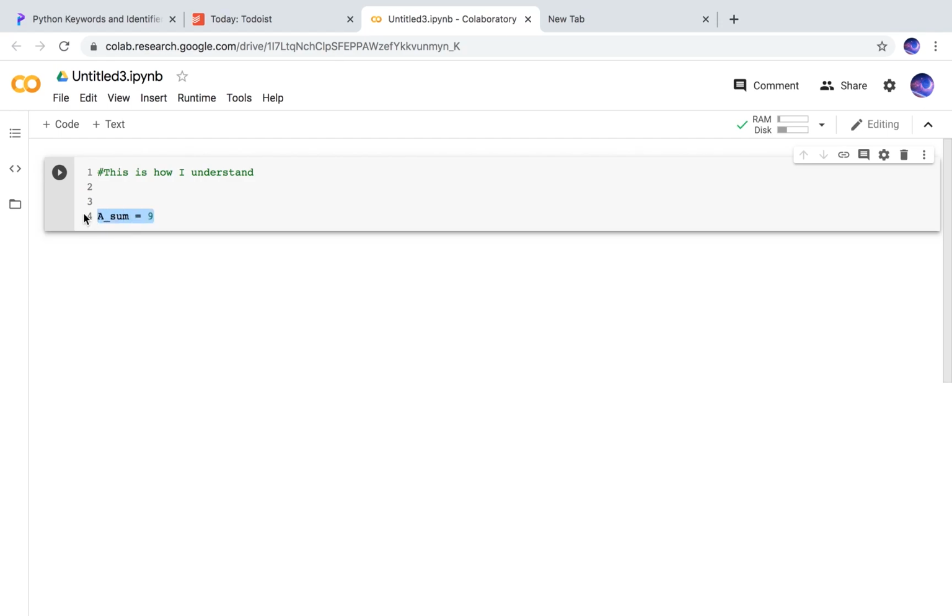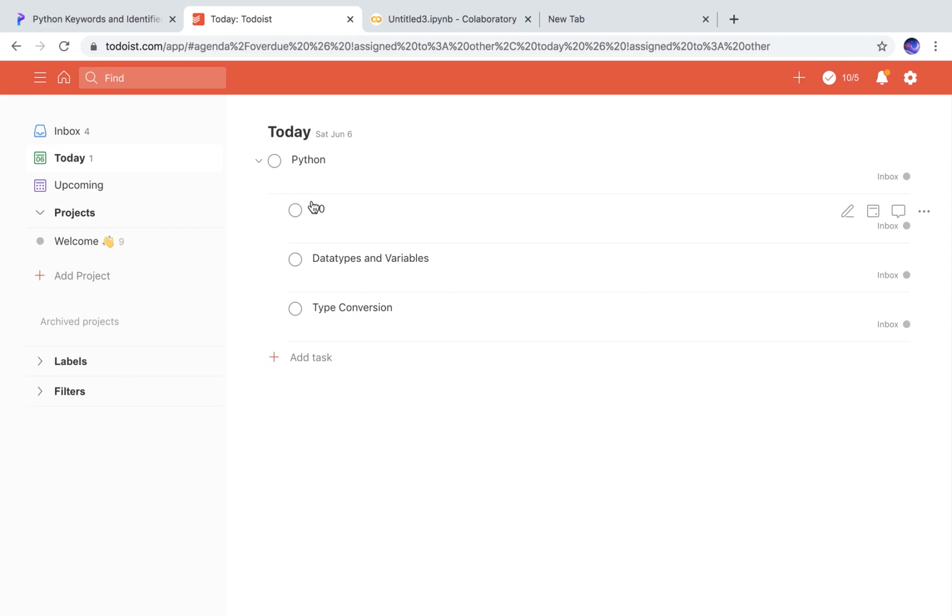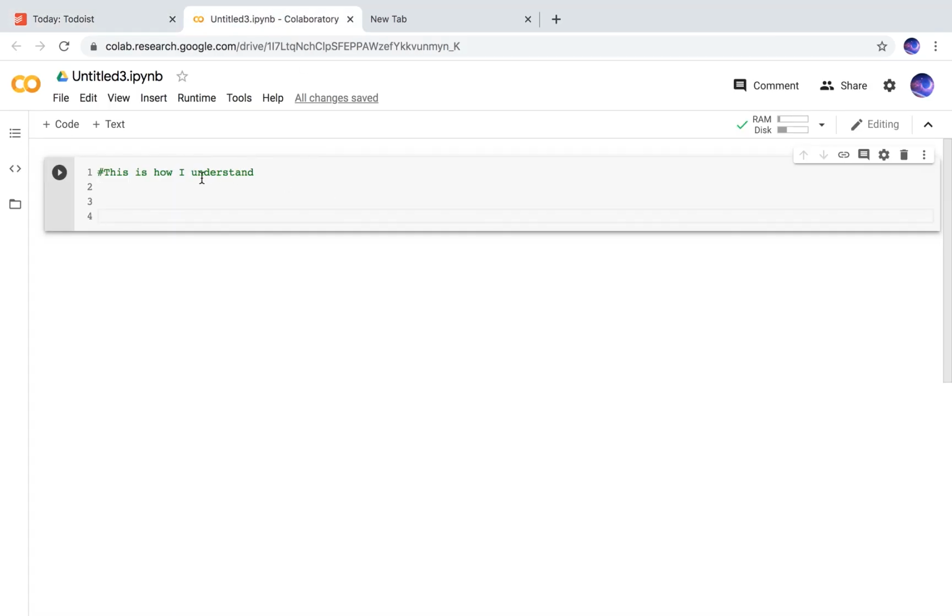Now, since this is done, I can move on to the next stage. I can write "is" exclamation mark is equal to 9, or any other of those special characters that you use shift for. That's not applicable for the compiler because it uses something else. Now, we're going to be learning about, let me just go here. We learned keywords and identifiers. We'll close this. Now we're on our data types and variables. Okay, let's do this.